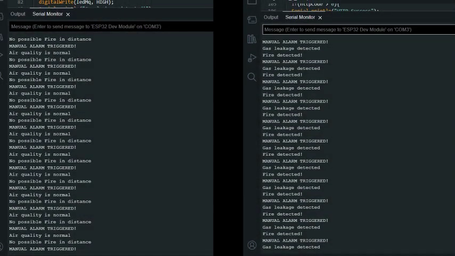This is the serial monitor: when there is no fire, it shows no possible fire in distance and air quality is normal, which means there is no gas in the area. And this is gas leak detected, which means there is gas, and fire detected, which means there is a fire in the area.